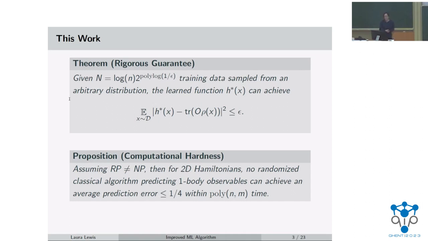And all that it says is that assuming some standard complexity theoretic assumptions, then even if you try to predict just 2D Hamiltonians, no classical algorithm that does not learn from data can do this for even just one body observables with a constant average prediction error in polynomial time. And meanwhile, in our work, despite this computational hardness for algorithms that do not learn from data, our result applies for just any Hamiltonian of constant dimension and for any few body observable that can be written as a sum of geometrically local observables.